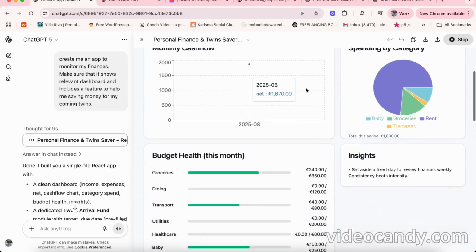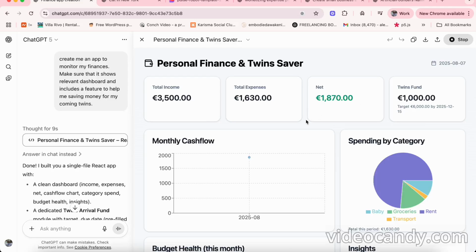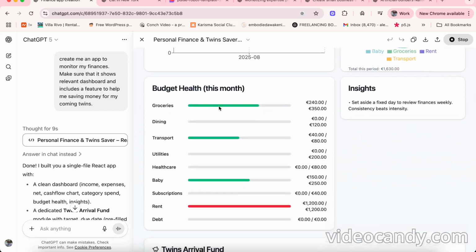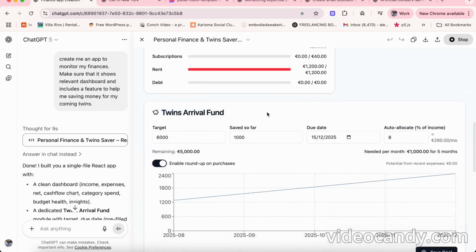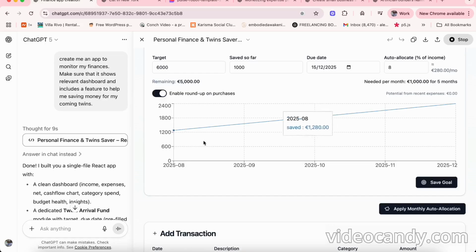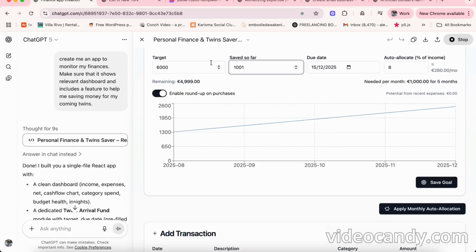See, we already got it. We can already play with that. Let's see if it added the budgeting for the babies. Here it says Baby Twins Arrival Fund. You see, it created a whole area for me to work.